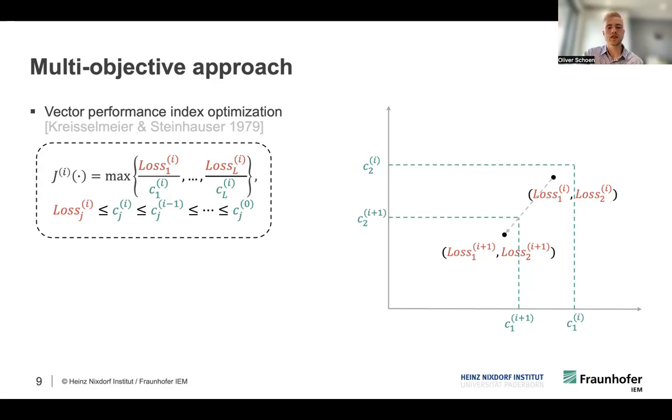What we now do can be seen on the right-hand side: we gradually contract those boundaries, those default values, and get from some point which is defined by the losses in iteration i to some point which is defined by the losses in iteration i+1. At some point, we arrive at some Pareto optimal point if we always contract those boundaries. So every iteration just contains optimizing the objectives, retracting the boundaries, repeating.